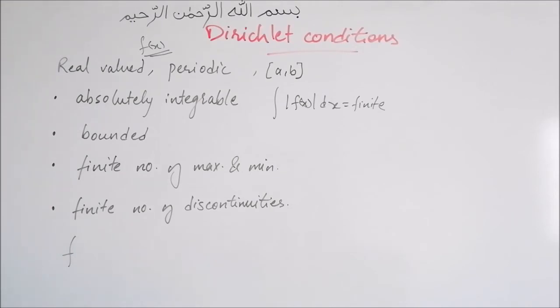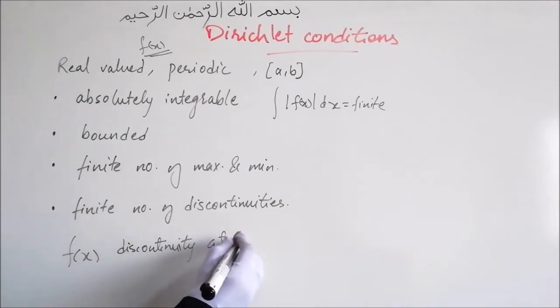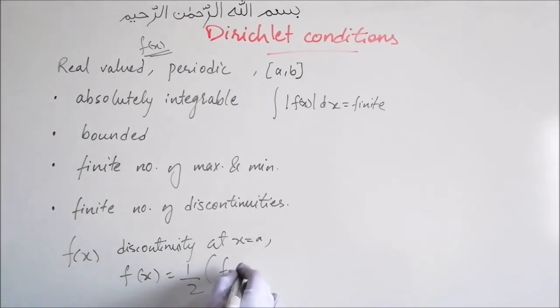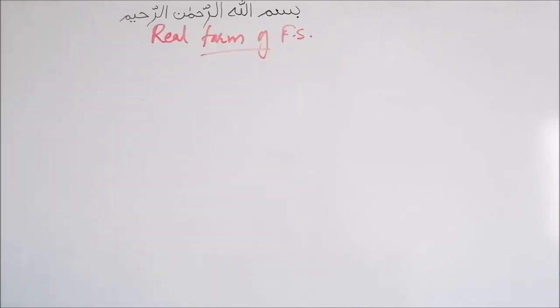is continuous. Now, let's say we have this function f of x which has a discontinuity at x equals a. Then f of x can be written as half of f of a plus plus f of a minus, where f of a plus and f of a minus are the right and the left limits of the function. Now let's come back and look into the real form of Fourier series.